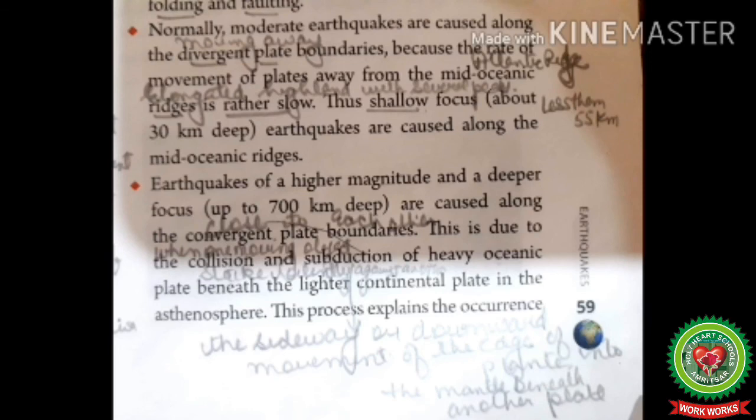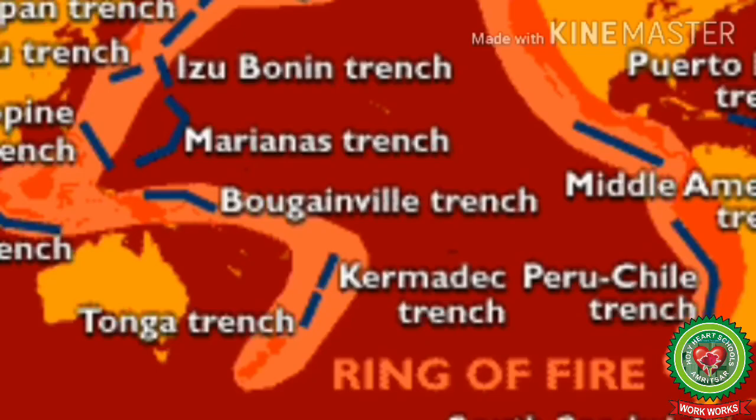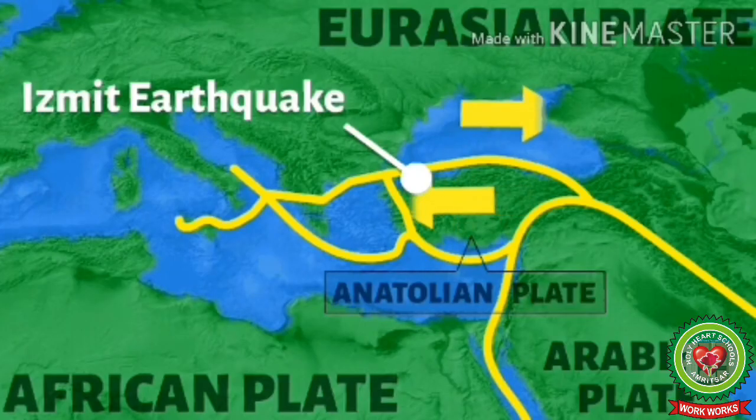This process explains the occurrence of frequent earthquakes along the circum-Pacific and the mid-continental earthquake belts. Circum-Pacific belt includes earthquakes and volcanoes of the eastern and the western coastal areas of the Pacific Ocean. And the mid-continental belt includes the volcanoes or earthquakes of the Alpine Mountains and the Mediterranean Sea.